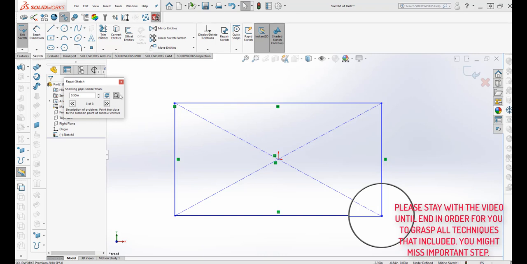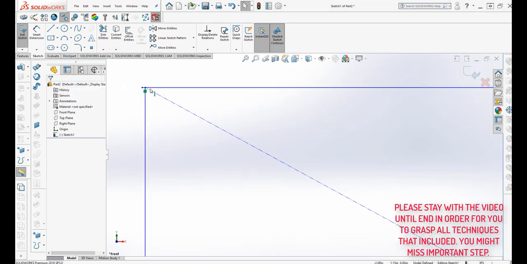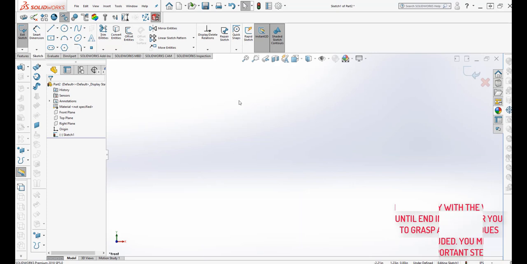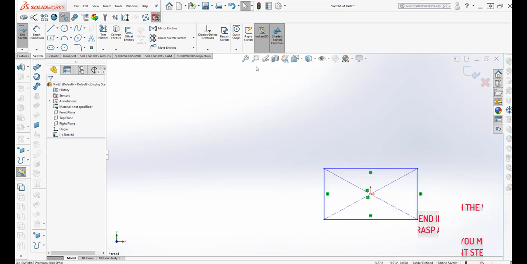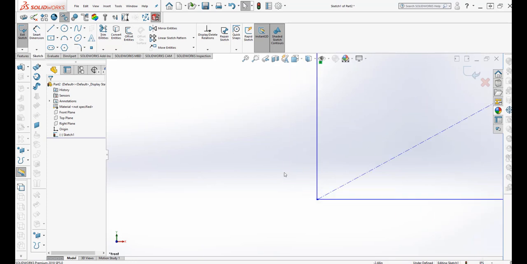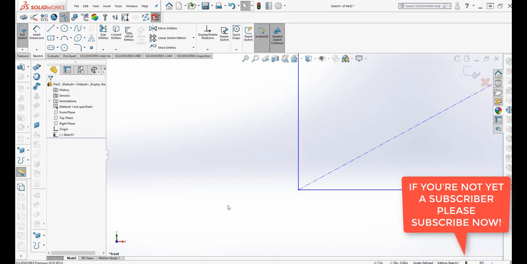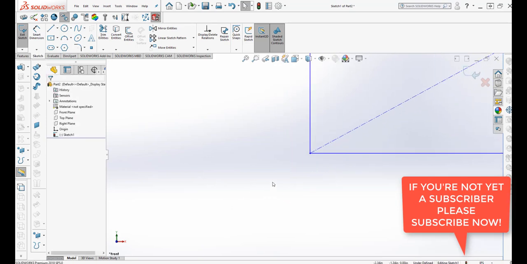So let's do the correction. Just move the view by scrolling it, then grab the point and put it in. It will now correct the drawing. Now let's move it down again, and then just make it extend entities, or don't do that one, just maybe move that one. It's much better.